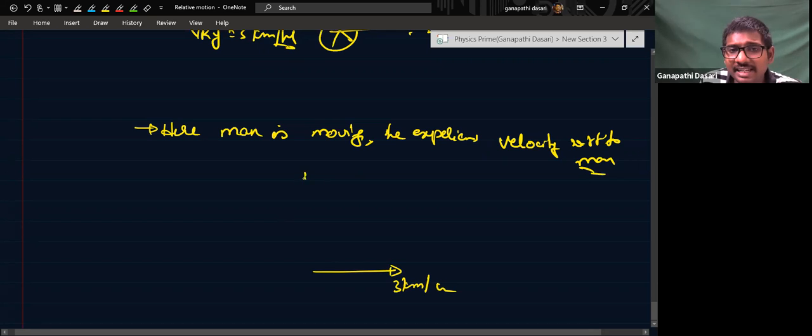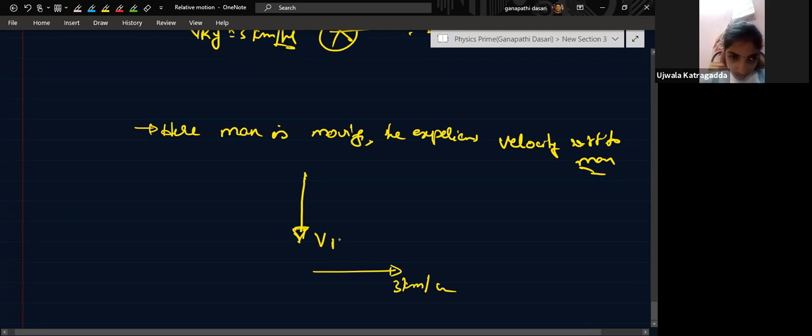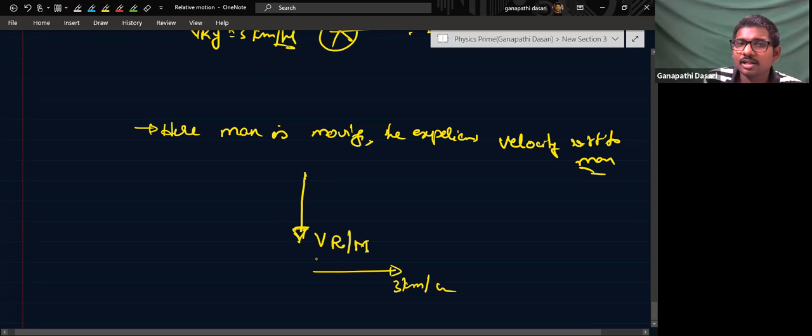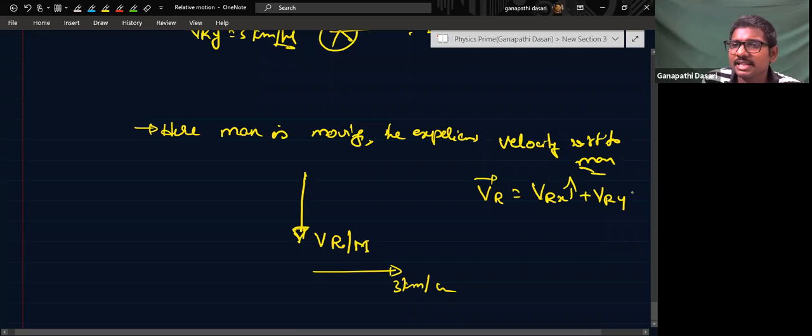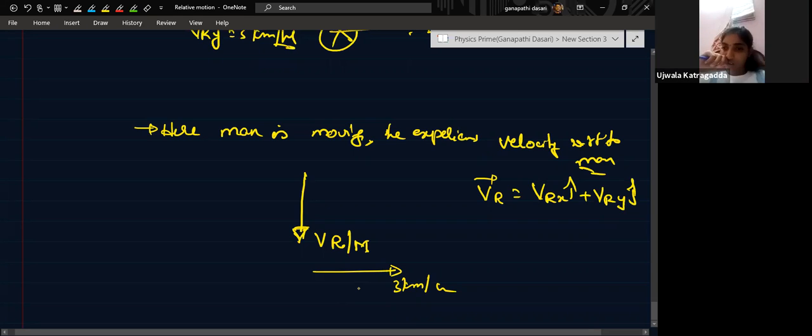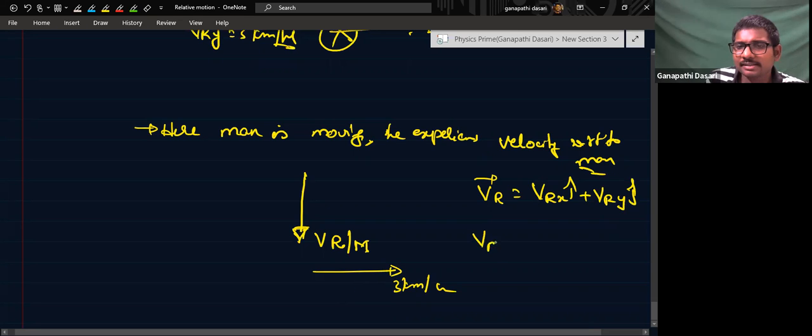So rain is appearing. Appearing means what? This is what? Velocity of the rain with respect to man. Actually, velocity of rain might be in which direction? Suppose I'll just consider, in problematic ways you see, real velocity of rain is equal to Vrx i cap plus Vry j cap. Do you accept it or not? Yes, sir. Velocity of the man is equal to 3 i cap.